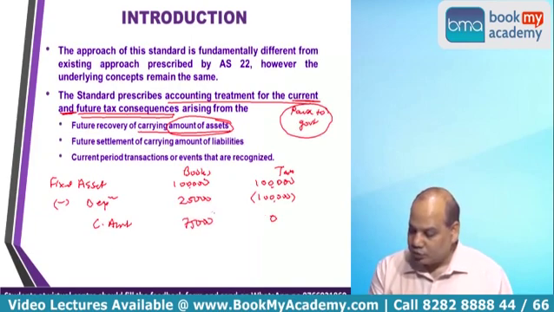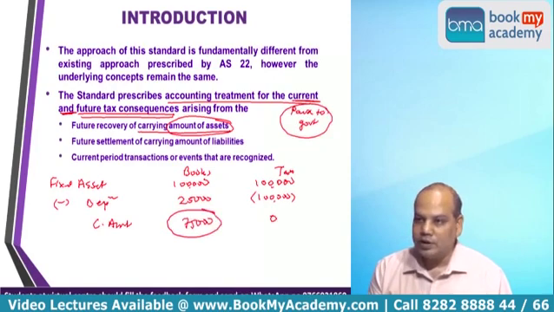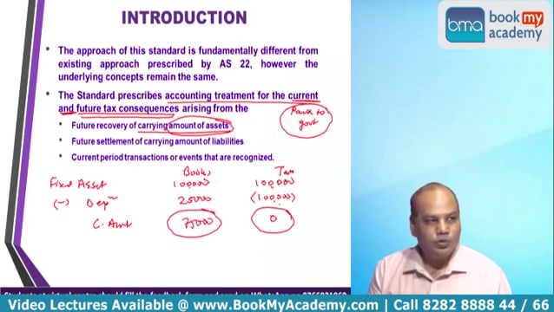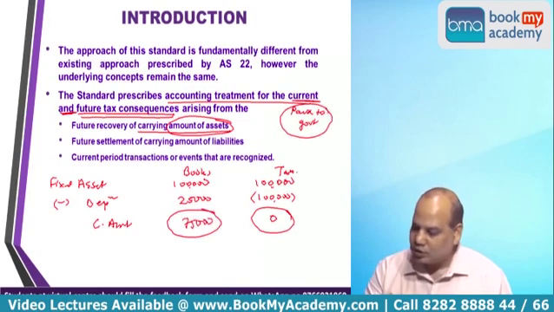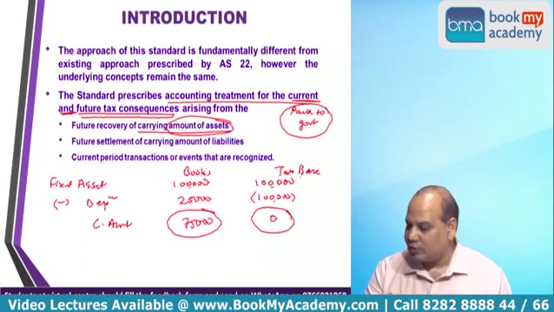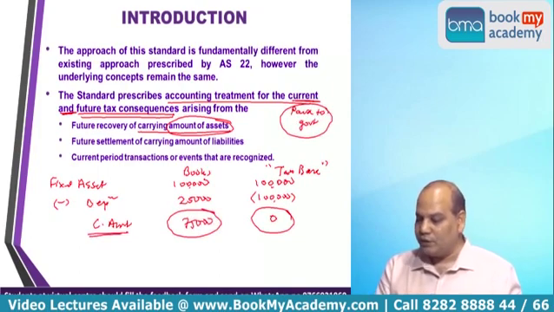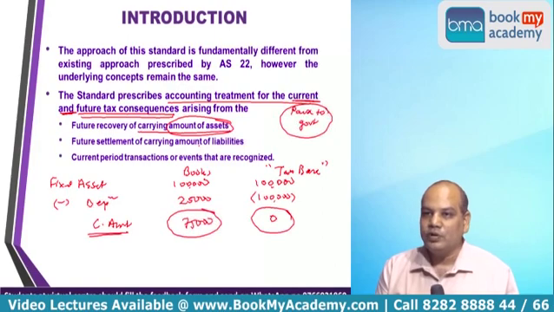In future, you are going to depreciate this 75,000 rupees. But for tax purpose, no benefit will be allowed. So therefore in future, there is a tax consequence because of difference in the book value and tax base. This is called tax base. In this chapter, they have used a terminology called tax base, and for accounting purpose, carrying amount. Similarly, future settlement of carrying amount of liabilities will have a tax consequence.